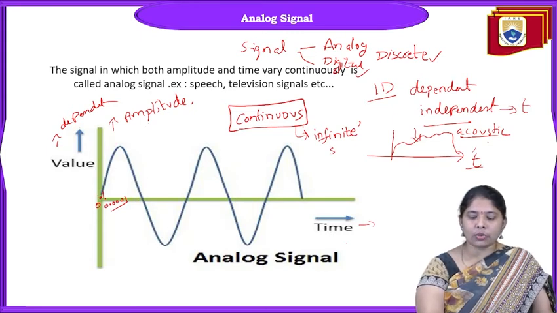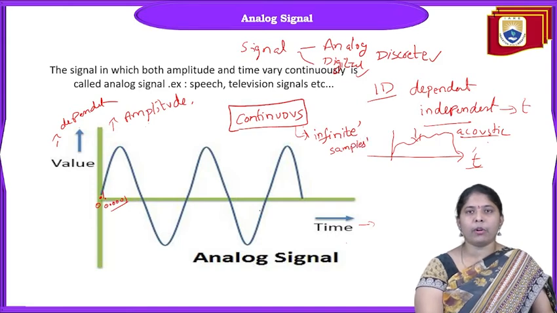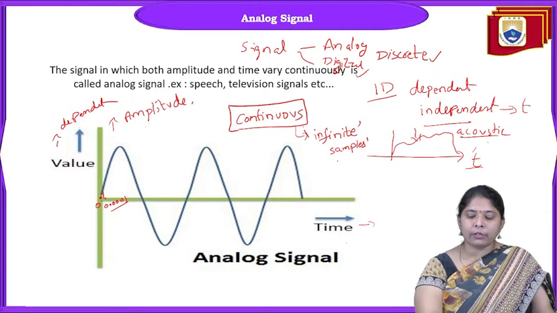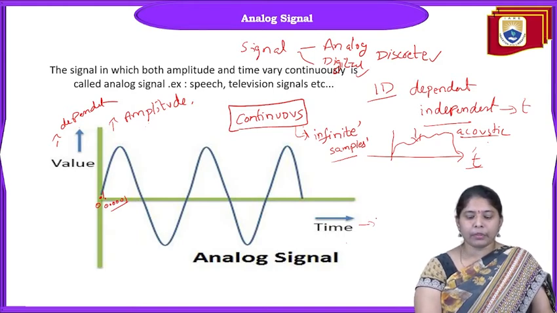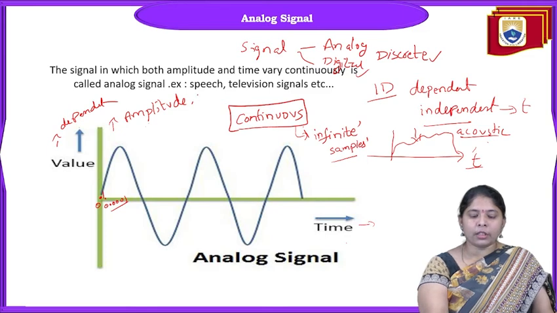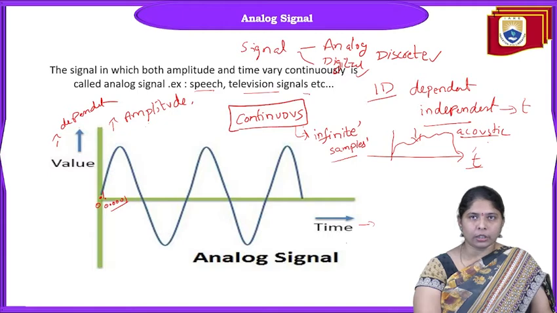An analog signal consists of an infinite number of samples. This is a big advantage: if we do not want to lose any signal, analog is best because it contains an infinite number of samples. Examples of analog signals are speech signals and television signals; all are analog signals.